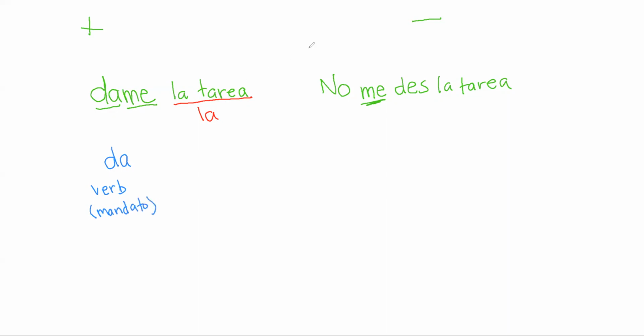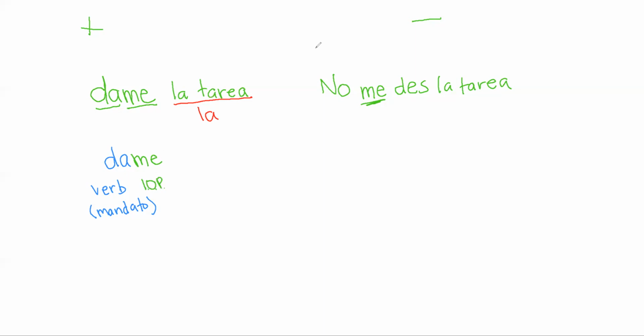And then I'm going to add our indirect object pronoun, da me, which is our IOP, meaning our indirect object pronoun.